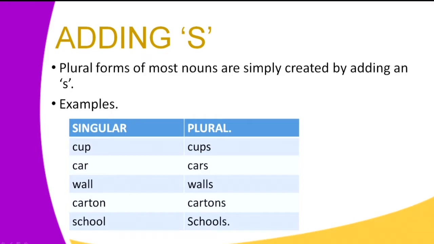The singular entity car takes an S and becomes cars. When we talk about many walls, we add letter S to the word wall to form walls. When we're talking about carton, we add an S to form cartons. When we're talking about school, learner, we add an S to form schools. The plural column of that table shows us how nouns exist in their plural form.